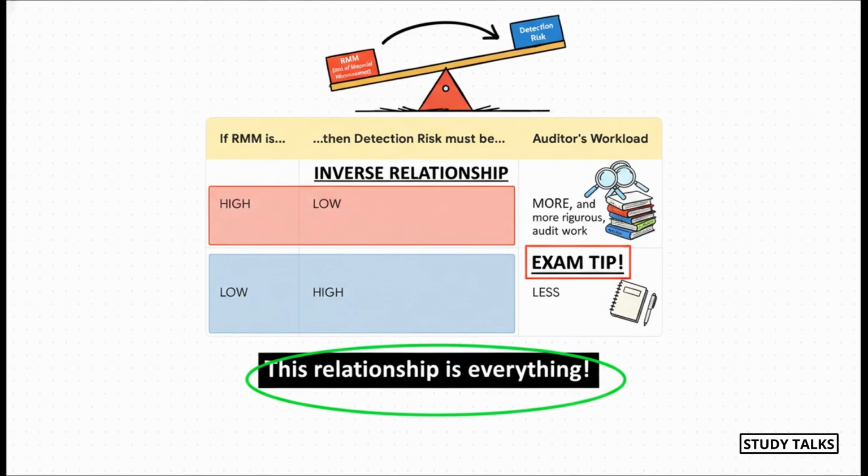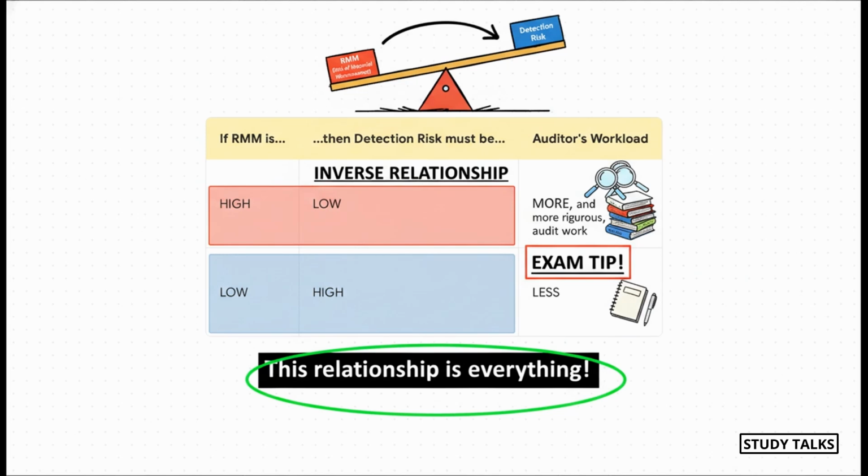And this slide right here, this is the answer to the question I asked at the very beginning. This is the ICAI trap. This is where students lose marks. There is a fundamental, inverse relationship between RMM and detection risk. Think of it like a seesaw. If the client's risk, the RMM, is super high, you, the auditor, cannot afford to have a high risk of missing something. So your detection risk has to be set low. And how do you make your risk of missing something low? You do more work, more checking, more testing, more procedures.